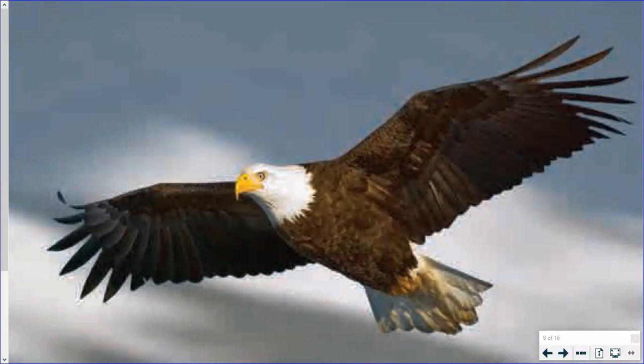Wow, this one has just taken off into the air, and you can see it has huge wings. In fact, their wings can spread to about 8 feet in length. While this eagle is flying around, let me tell you some more about these special birds.